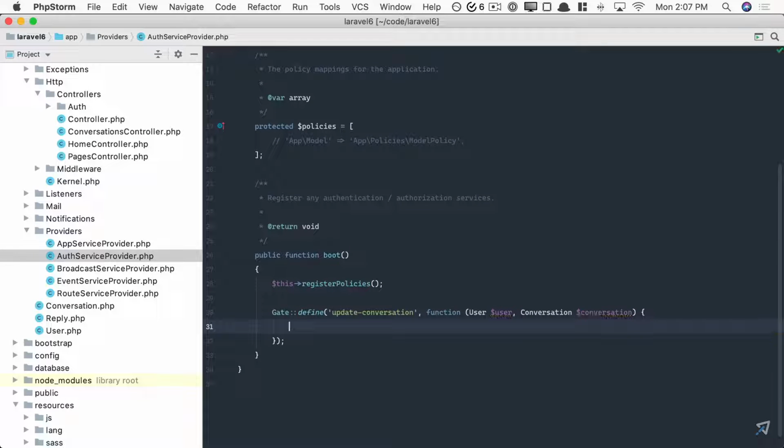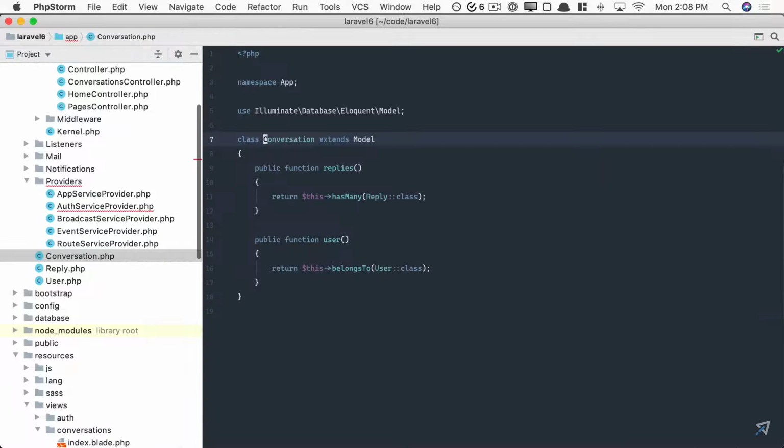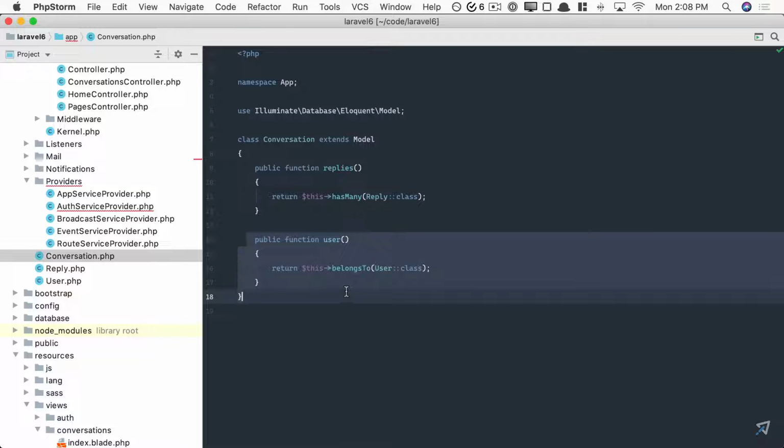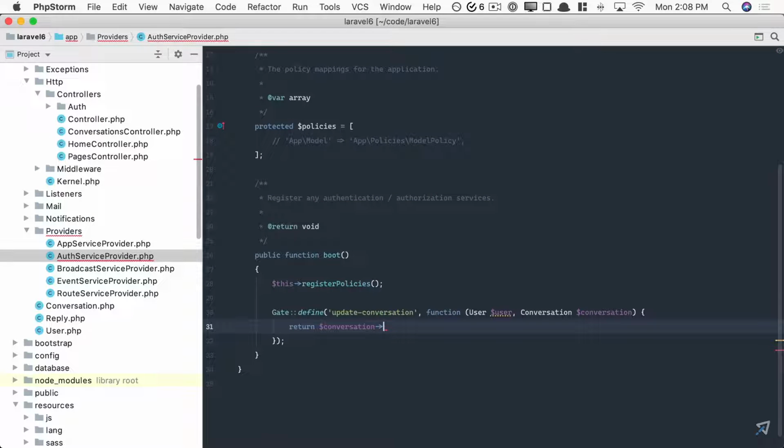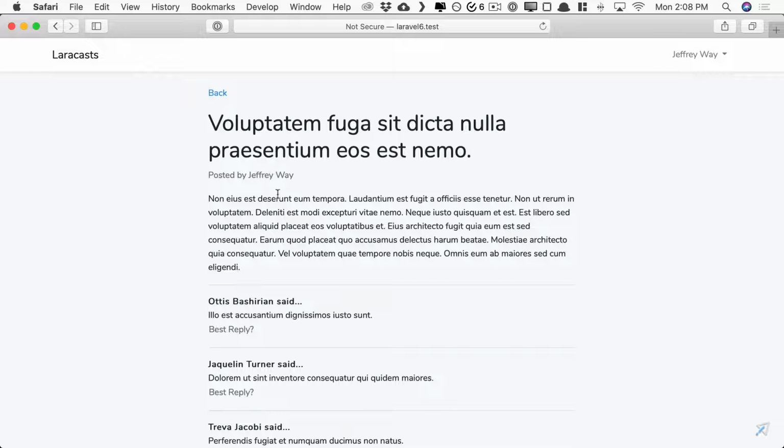Well, it sounds like we should say, you can update a conversation if it was written by you. So I could say, return if the conversation, and real quick, let me show you. On a conversation model, I do have a relationship between the conversation and the user. So I could say, get the user who wrote the conversation, and if that is the currently authenticated user, then you're good to go. You are authorized. So let's have a look.